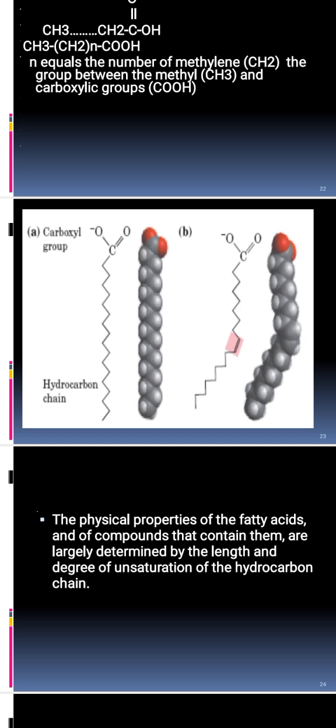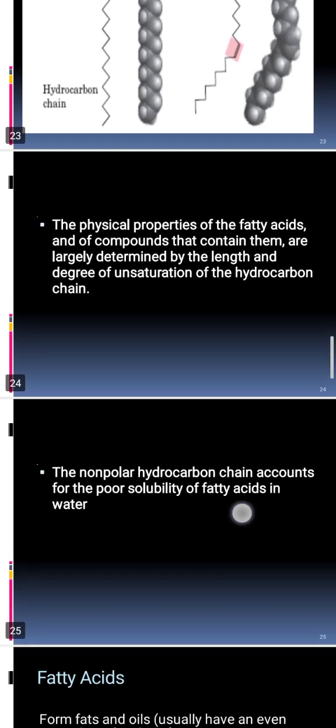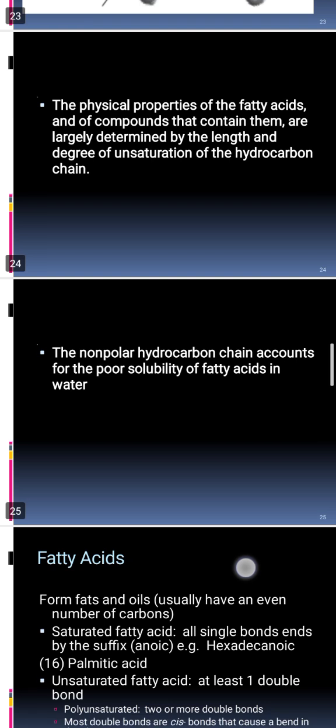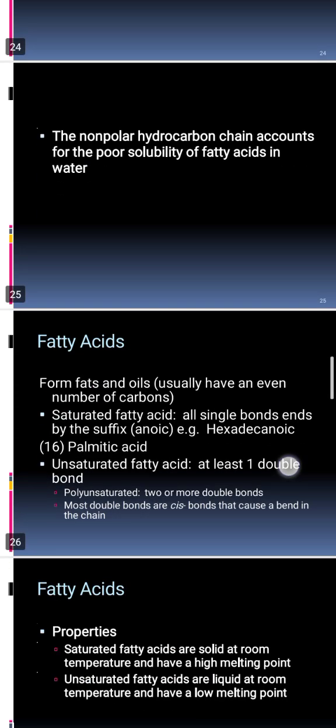What is the difference between saturated fatty acid and unsaturated fatty acid? The saturated fatty acid contains just single bonds between the atoms, while the unsaturated fatty acid has a double bond, either a single double bond or more than one double bond between its atoms. So the non-polarity of the hydrocarbon chain will account for the poor solubility of fatty acids in water.